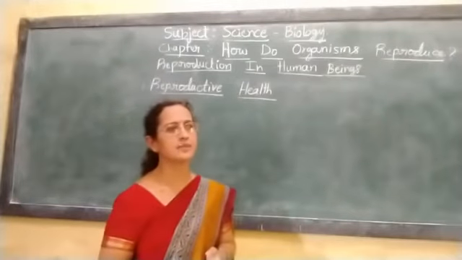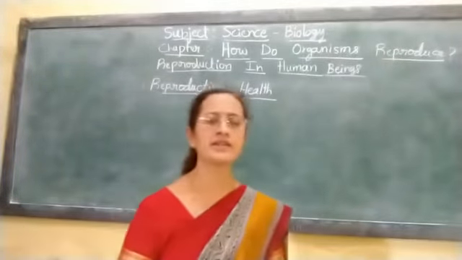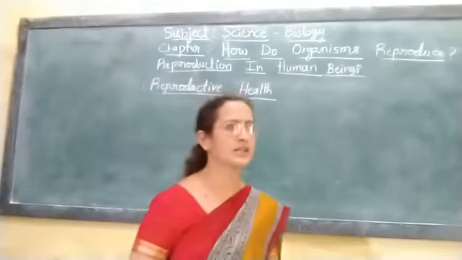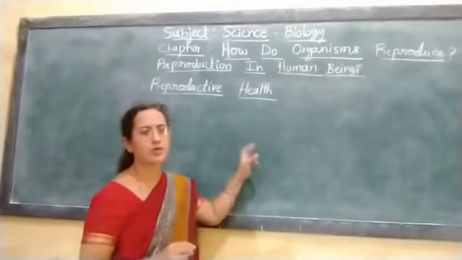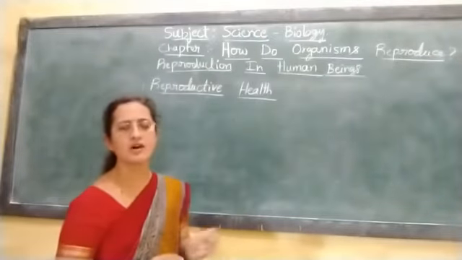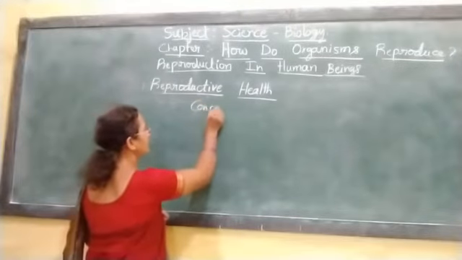At that time, there will be a question of avoiding this pregnancy. There are certain methods to avoid pregnancy. The overall methods of avoiding pregnancy are called contraceptive methods.